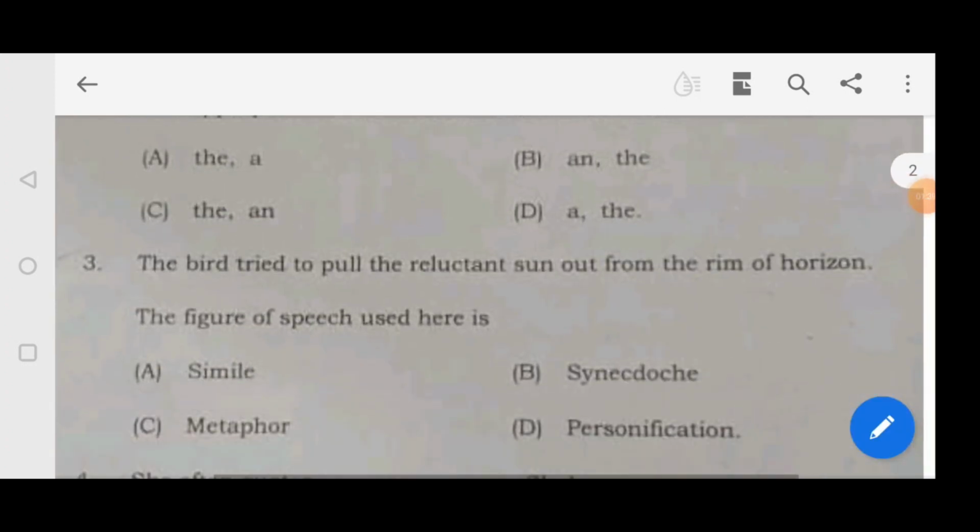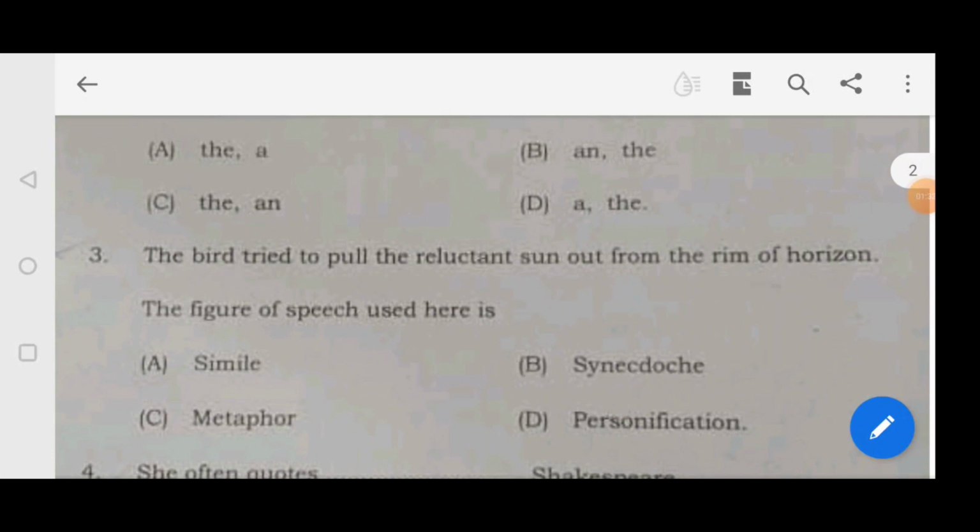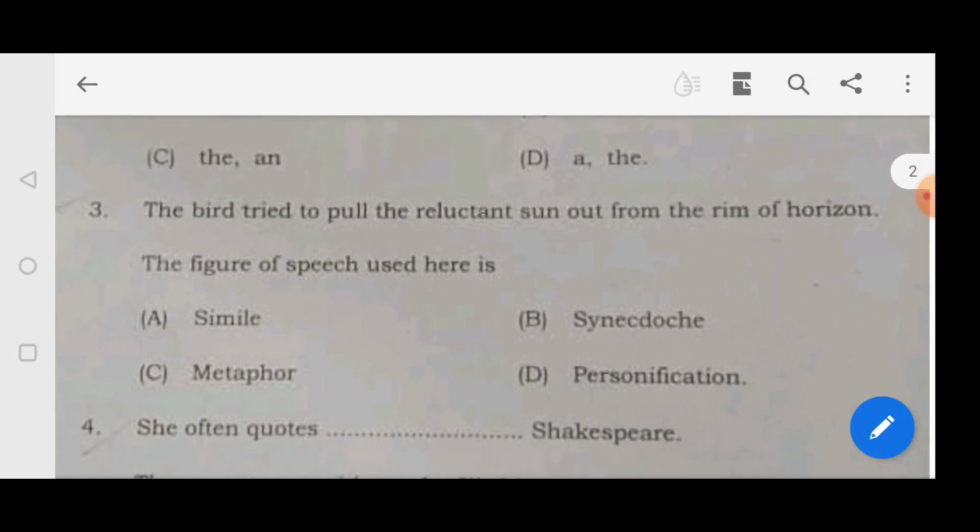Moving on to the next question. The bird tried to pull the reluctant sun out of the remote horizon. The figure of speech used here is simile, synecdoche, metaphor, or personification. So here the answer is option D, personification.